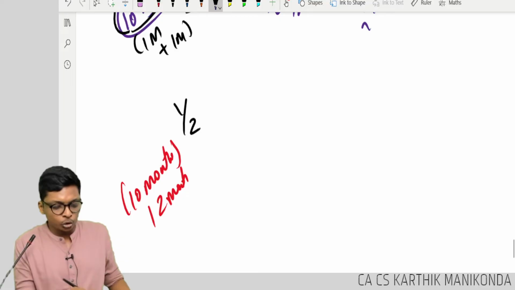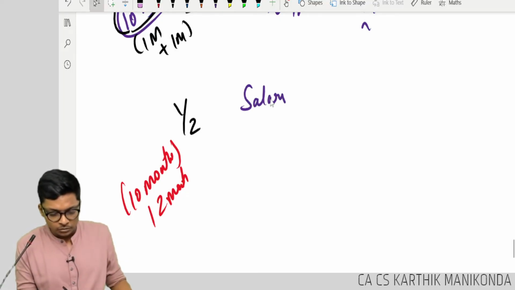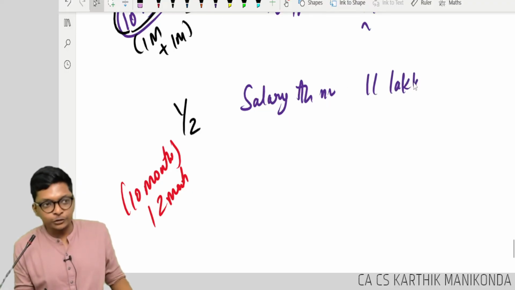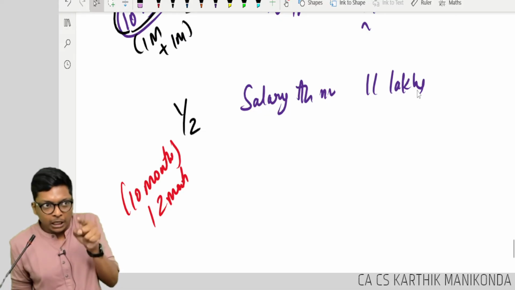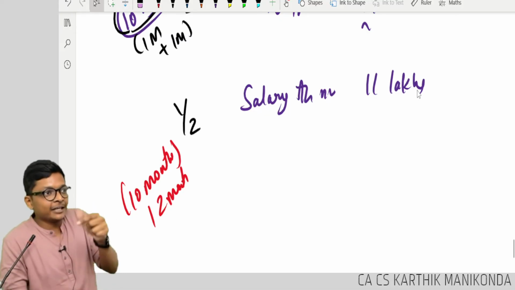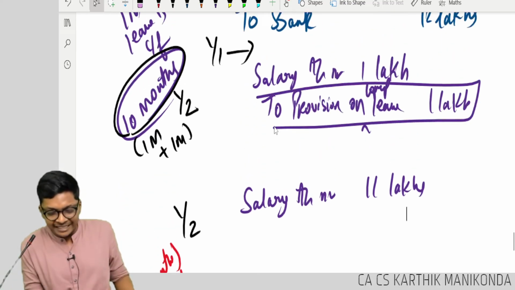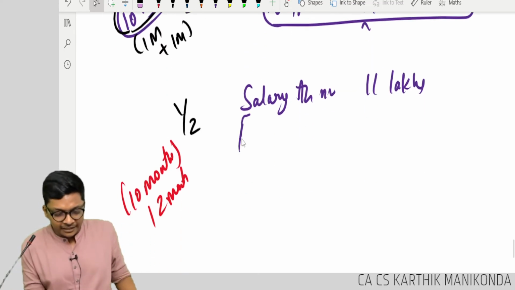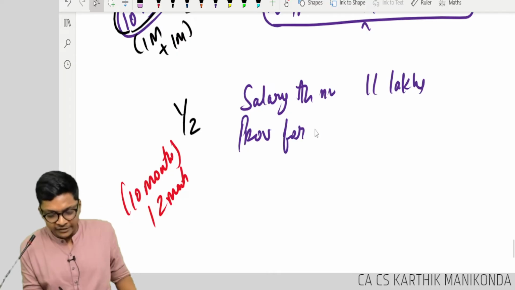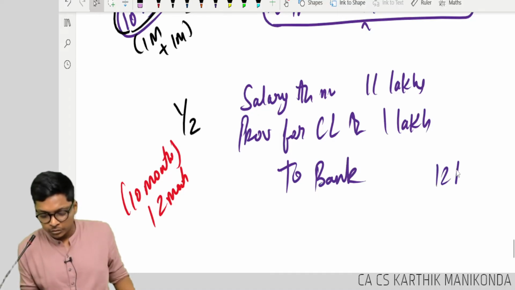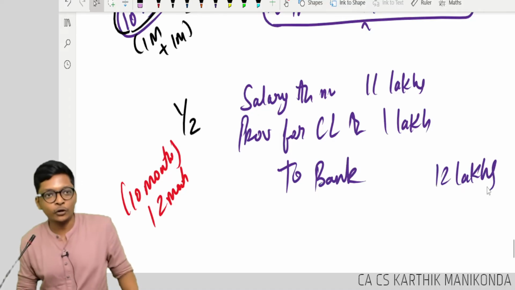So year 2, the entry will be for him: salary account debit. How much? 11 lakhs only. Because that year what accrued to him is 11 lakhs. He worked only for 10 months, which became 11. This provision which I created will reverse. Provision for compensated leave account debit 1 lakh, to bank 12 lakhs. Are you following?